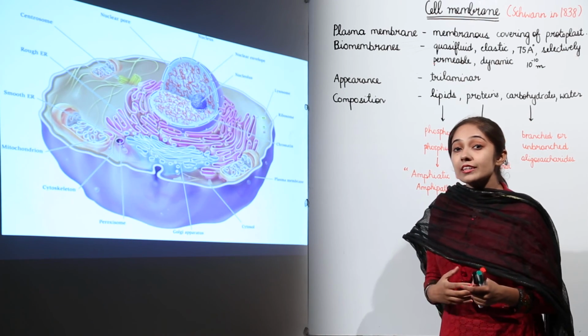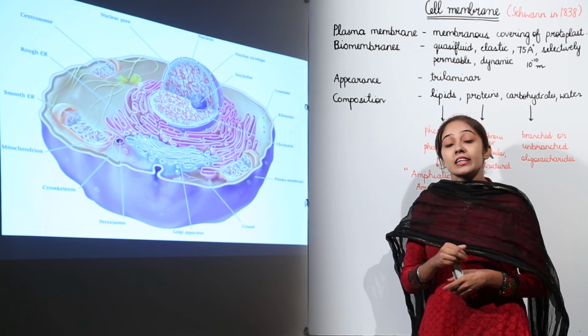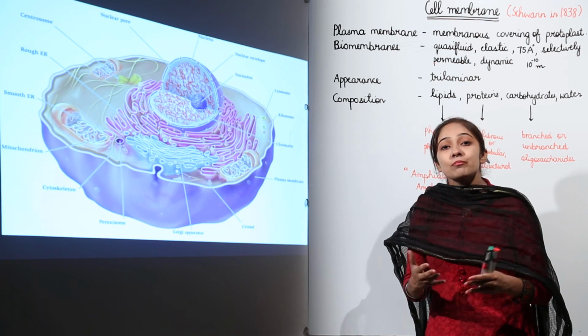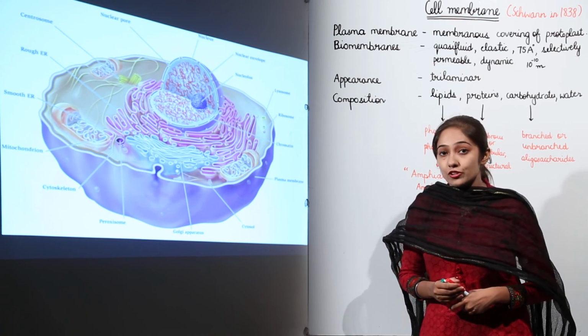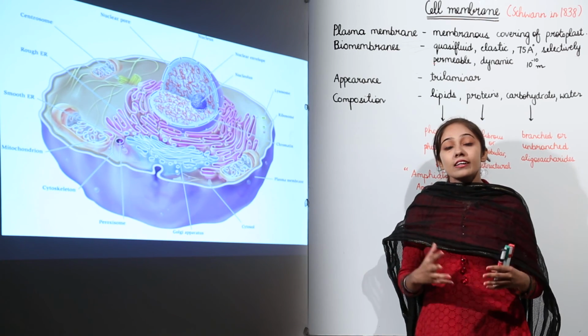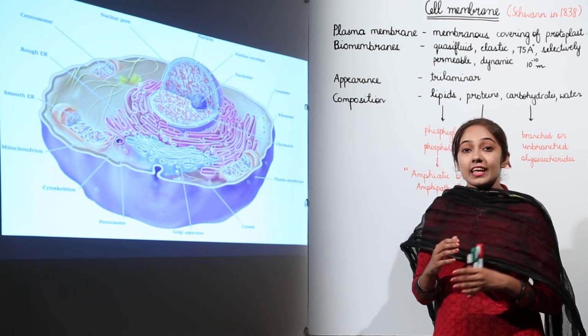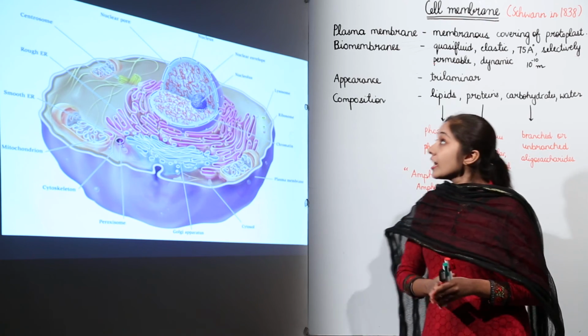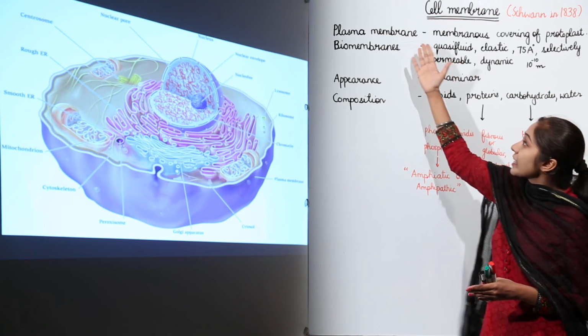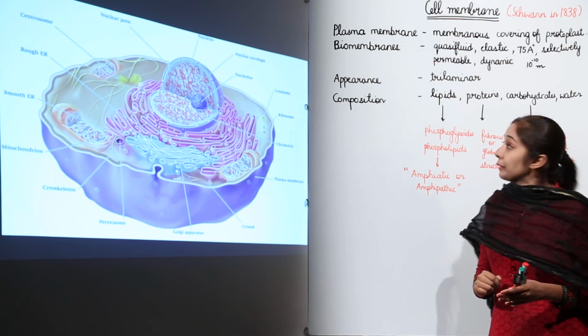So, when you want to see the structure of the plasma membrane under an ordinary or light microscope, you won't be able to see the structure. You need a very high resolving power, an electron microscope, for looking at the structure of this plasma membrane or the cell membrane.